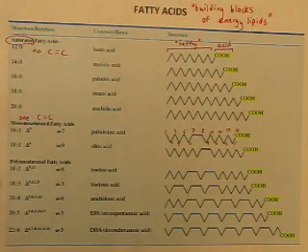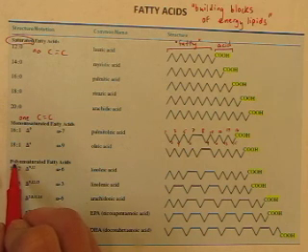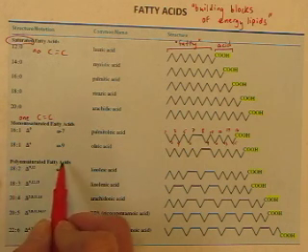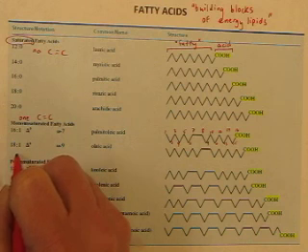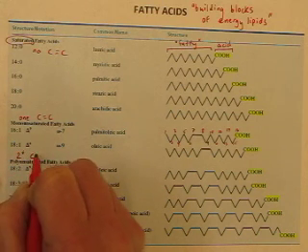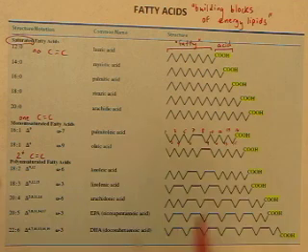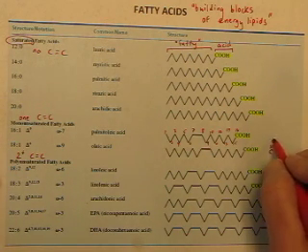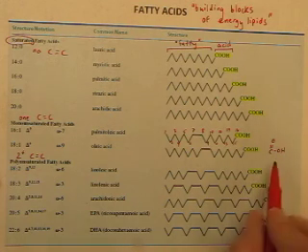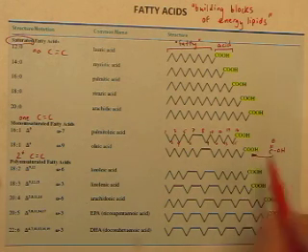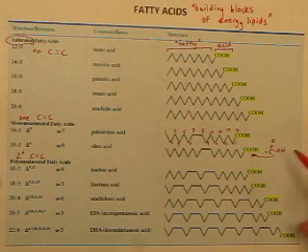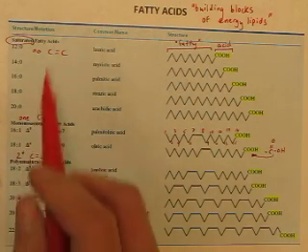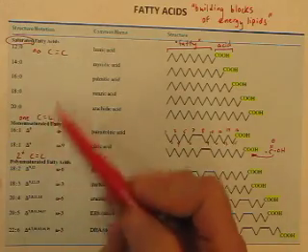Monounsaturated means exactly one carbon-carbon double bond, or we say we have a polyunsaturated fatty acid. Polyunsaturated means 2 or more carbon-carbon double bonds. We're not talking about this carbon double bond O that's in the carboxylic acid group. You know that that's the abbreviation for carboxylic acid. We're not talking about a carbon-oxygen double bond. Saturated, unsaturated refers to carbon-carbon double bonds.